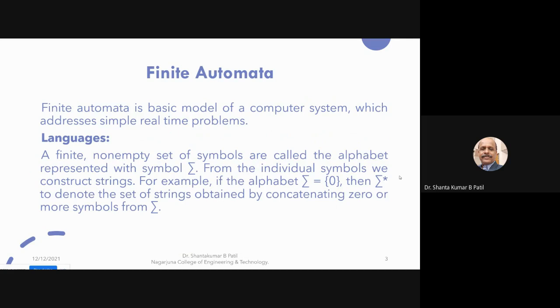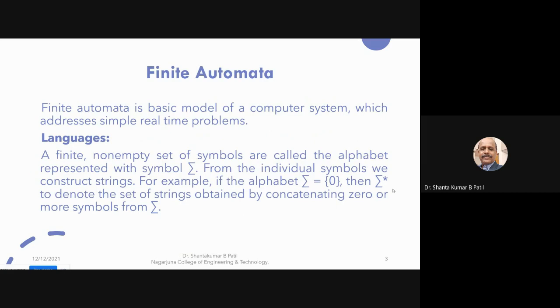Before going for the design of the finite automata, first we'll see what the finite automata is. Finite automata is a basic model of a computer system which addresses simple real-time problems. It uses languages, as all of you know.